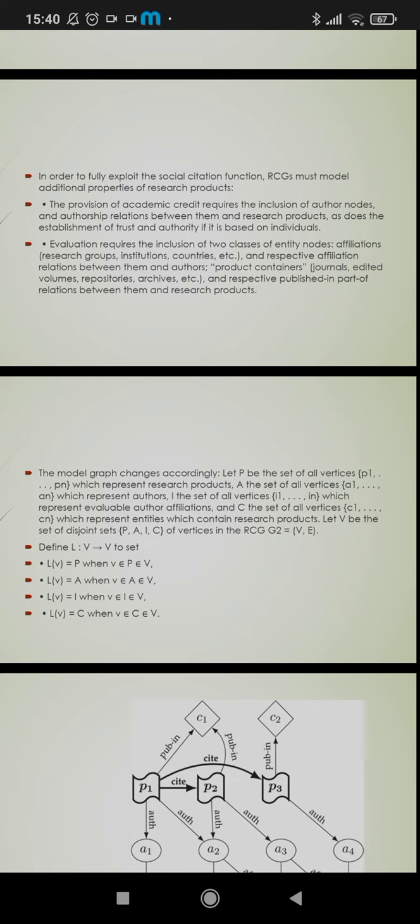Evaluation requires the inclusion of two classes of entity nodes: affiliations, such as research groups, institutions, countries, etc., with respect to affiliations, relations between them and authors. Product containers, journals, edited volumes, repositories, archives, etc., with respective published-in or part-of relations between them and research products.